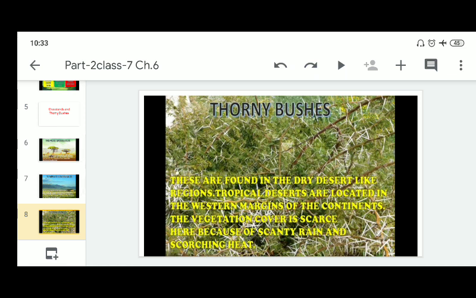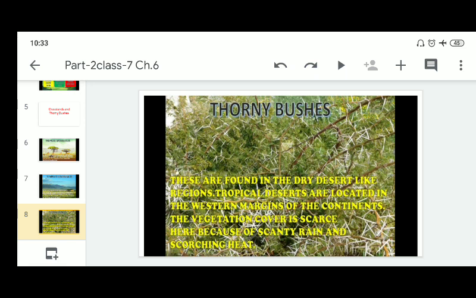Next is thorny bushes. These are found in the dry deserts, like tropical deserts located on the western margins of the continents. The climate of the tropical deserts is very hot and dry.